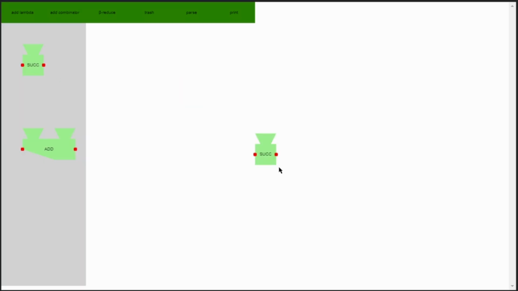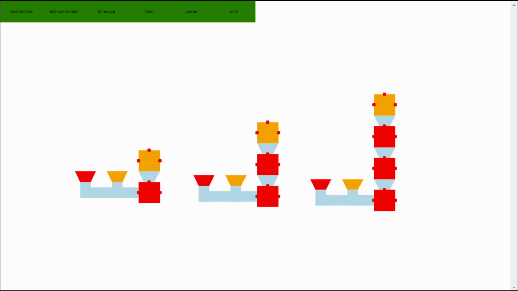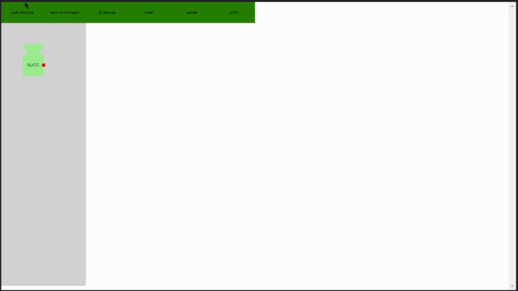Okay, so we can find the successor to a number, but can we add? Well, we can use the Church encoding to our advantage yet again. So what we need to do is to find the successor to orange red times, right? Because that's all adding is, repeated succession. And luckily, we already have a function that applies an operation to a value a certain number of times, the Church numerals. So if we feed into orange the successor combinator as the operation, and red as the value, it will basically add 1 to red orange times, which is the same as adding red and orange.